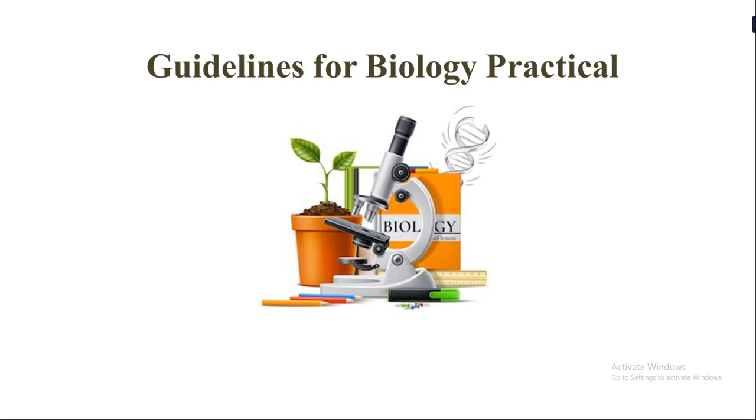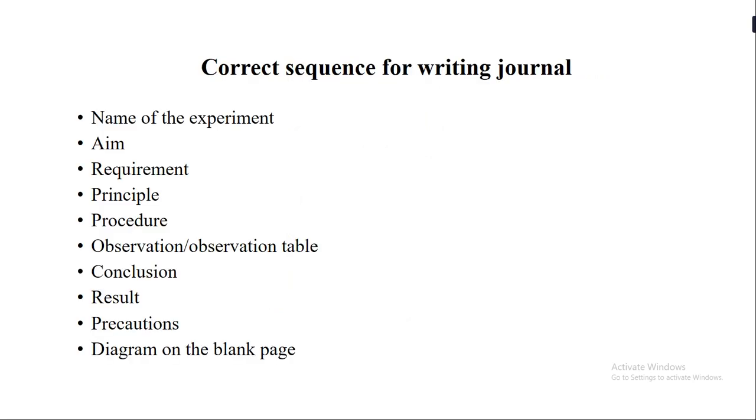Okay, so let us start this session by first knowing the correct sequence for writing any experiment in your journal. When you are writing any experiment, the first thing that you write is the name of the experiment. The name of the experiment always comes first, after which you have to write the aim of the experiment. Then comes the requirements that you need to perform that experiment. So you have to write all the requirements. Then comes the principle of the experiment, the procedure.